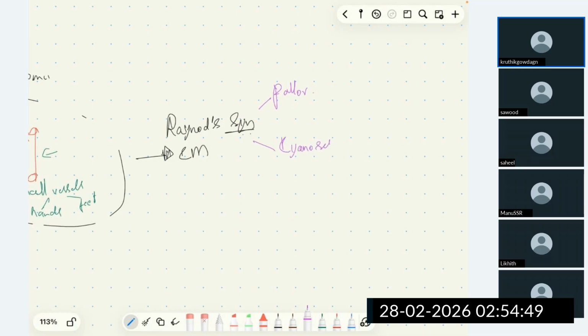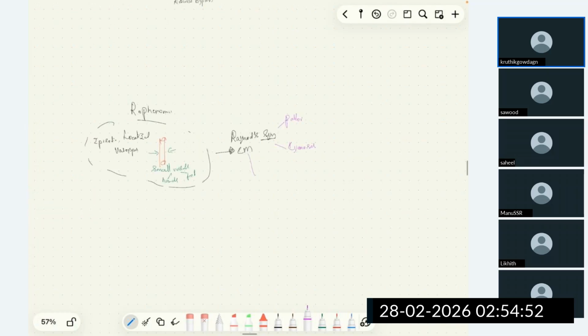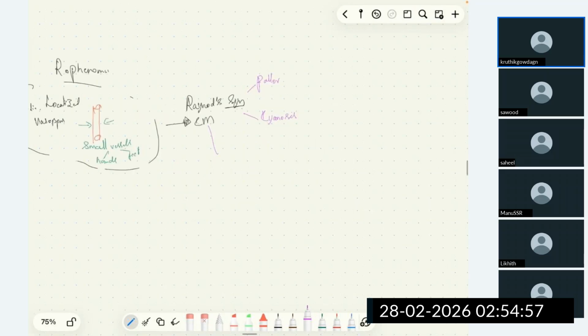Why? Because after vasoconstriction and reduced blood supply, the deoxygenated blood increases, leading on to cyanosis. Lastly, when there is ischemia, it leads to release and increase in H plus ions, increase in CO2, etc., in the capillaries and small vessels, which will cause dilatation of vessels due to these substances.